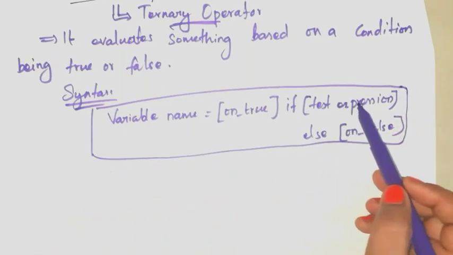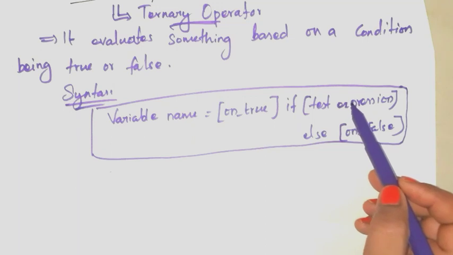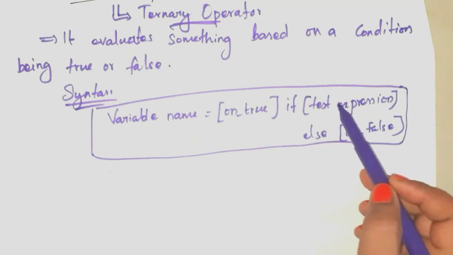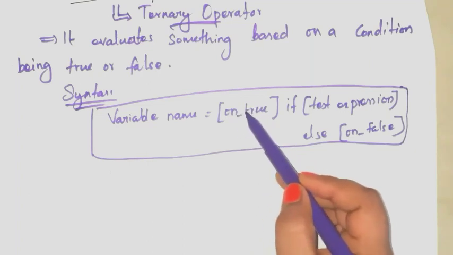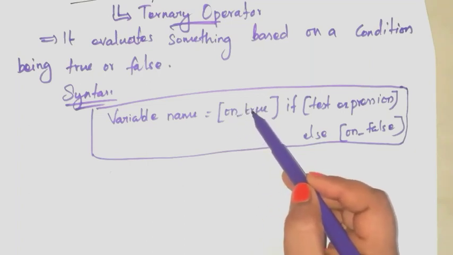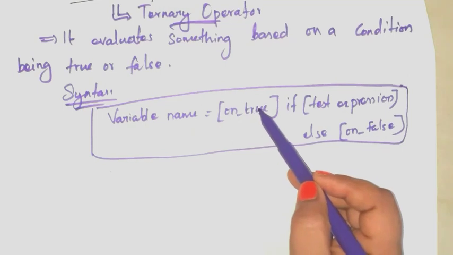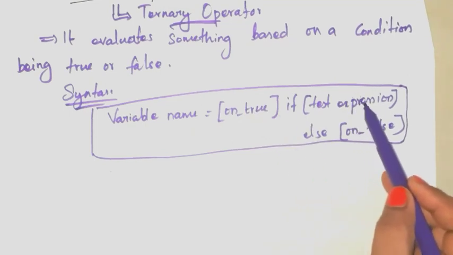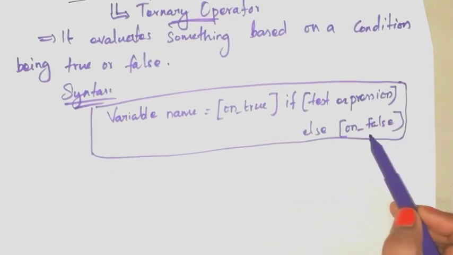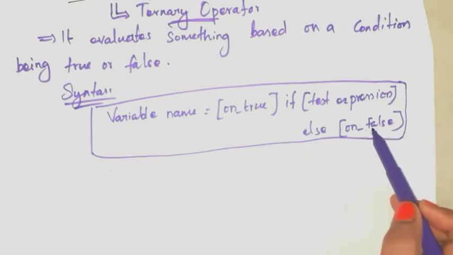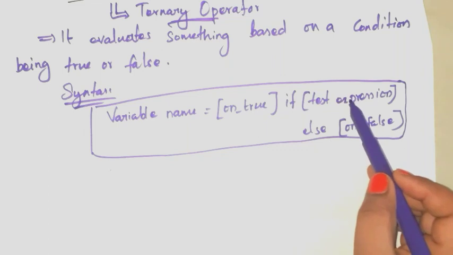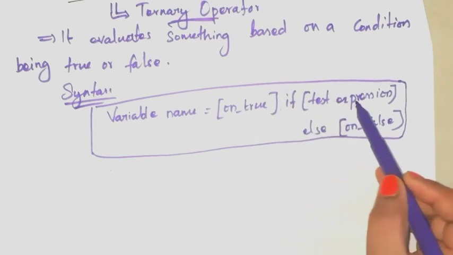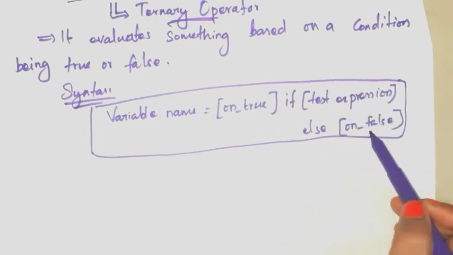This is the text expression. First this condition is evaluated. If this condition is true, then you have to take this value. Here some value is given. You have to take this value. If this condition is false, you have to take this false value. Here some value is given. You have to take this value. If this condition is true, you have to take this value. If this condition is false, you have to take this value.